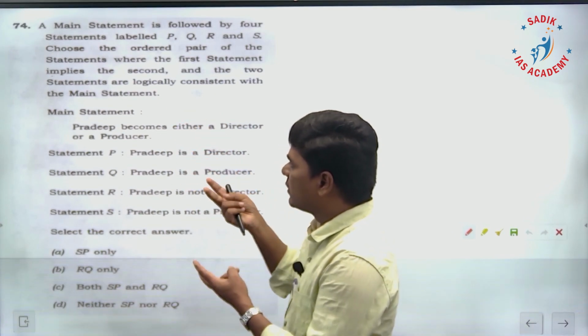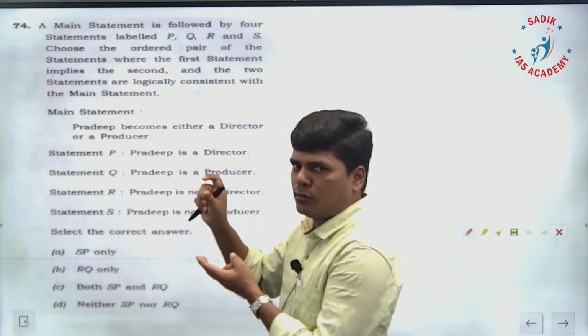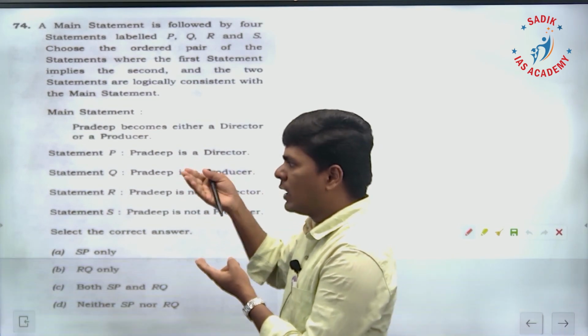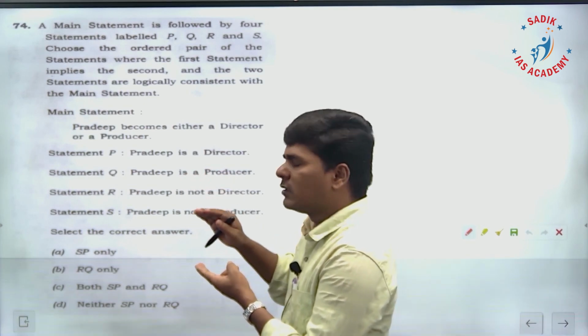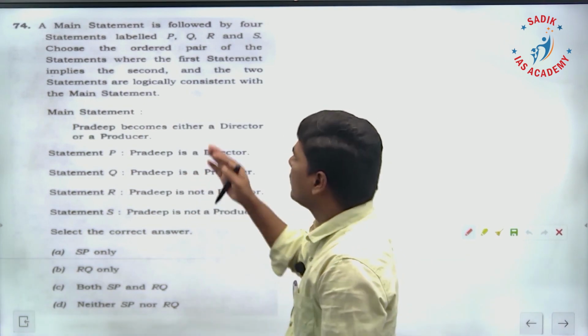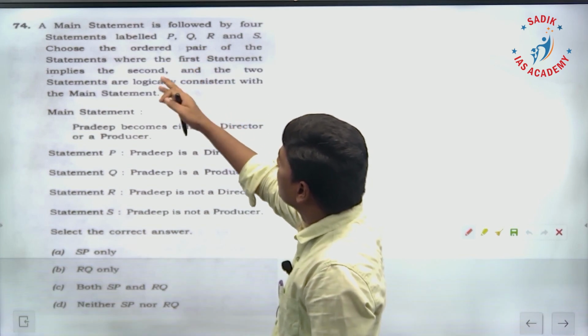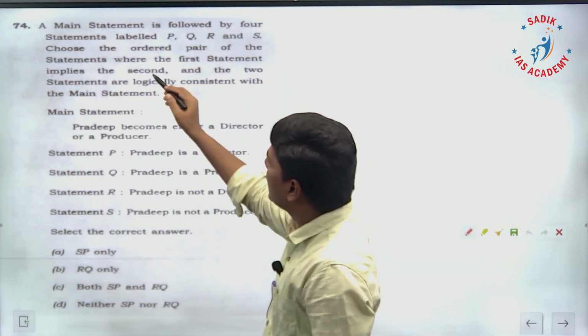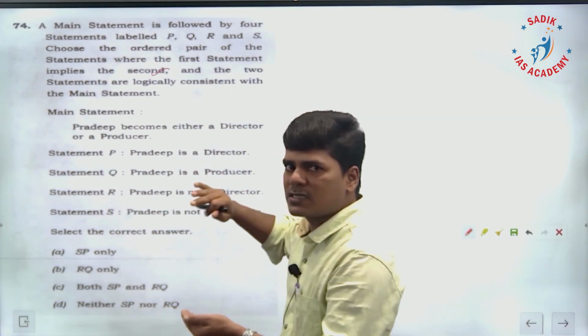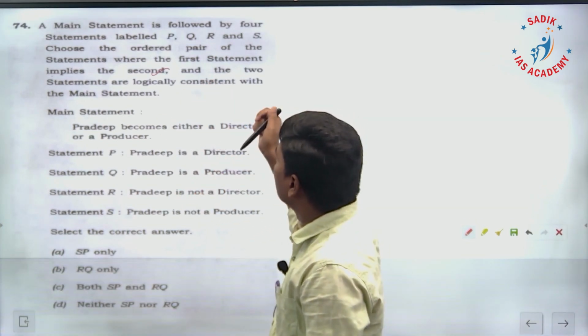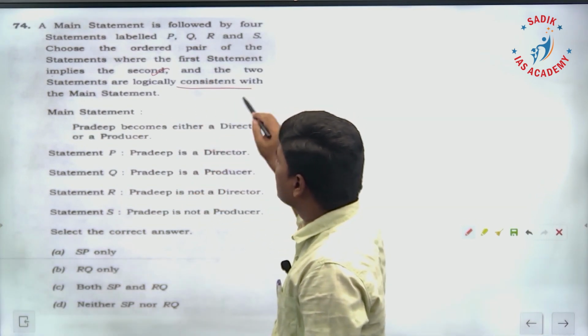We should find a combination where one logically implies the other. First statement implies the second, and the 2 statements are logically consistent with the main statement.